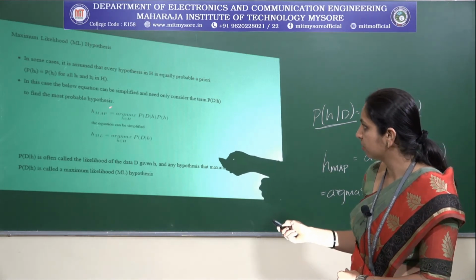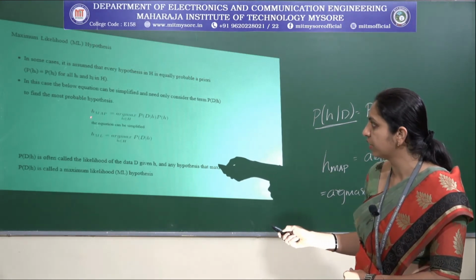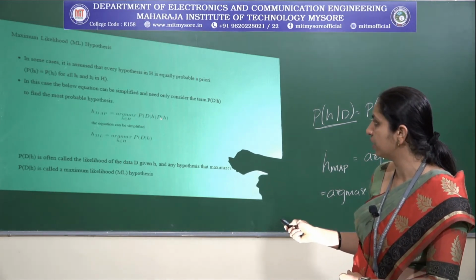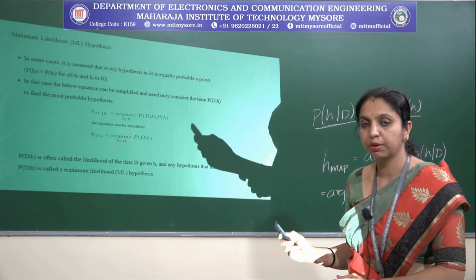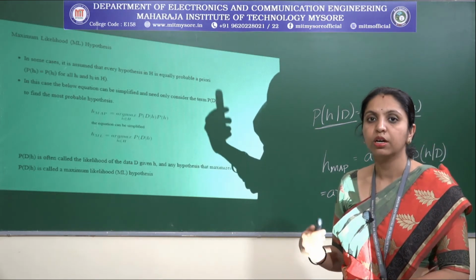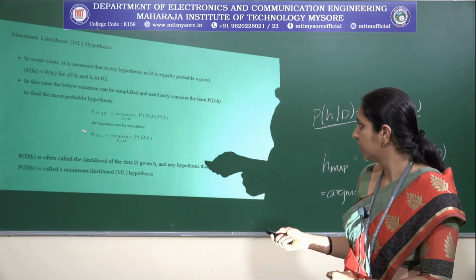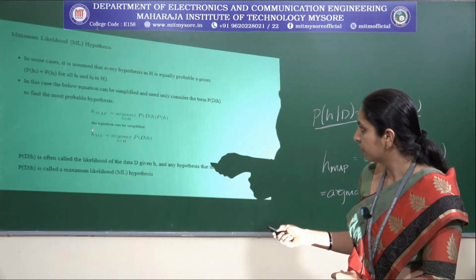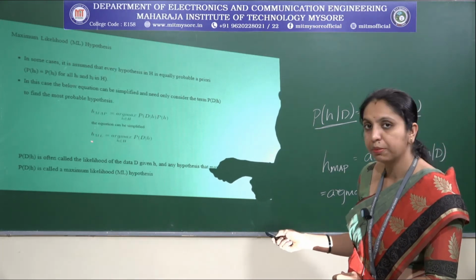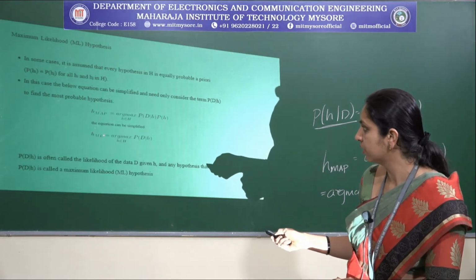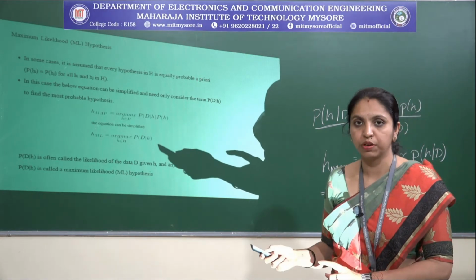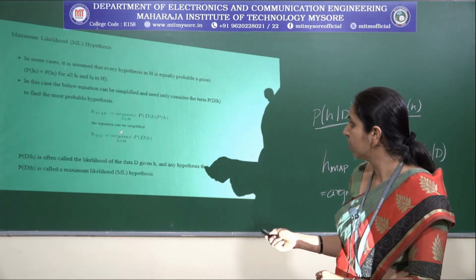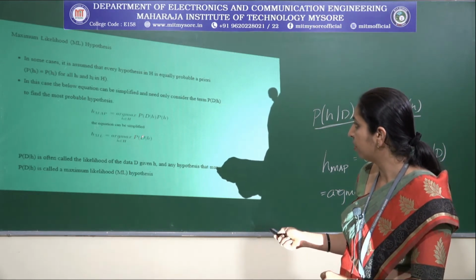Because you have already seen this equation: h_MAP is equal to argmax of probability of D given h into probability of h. Remember, probability of h is nothing but the prior probability of the hypothesis, and this equation can be simplified as the maximum likelihood hypothesis. Here we concentrate on the likelihood function, so the maximum likelihood hypothesis can be considered as argmax of probability of D given h.